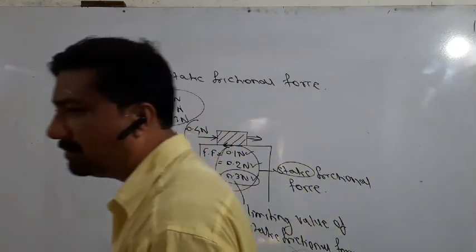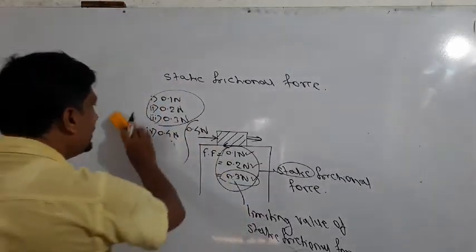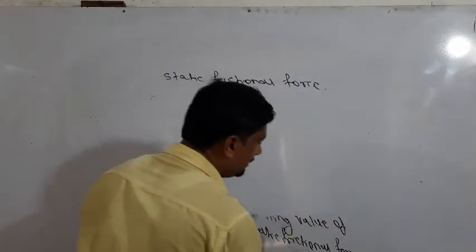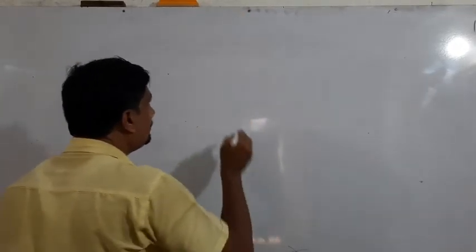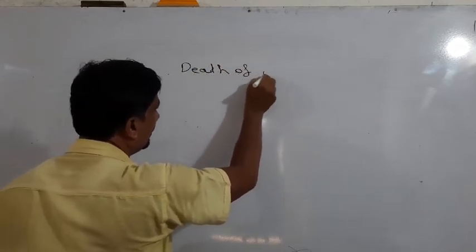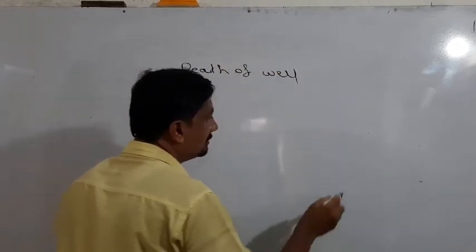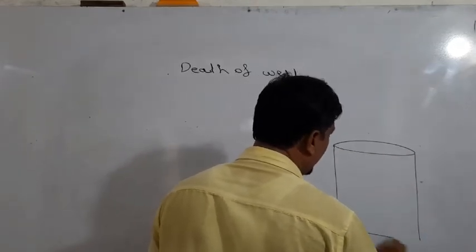So these are all about some idea about the frictional force. Now we can discuss the death of well. Consider the vertical cylinder.